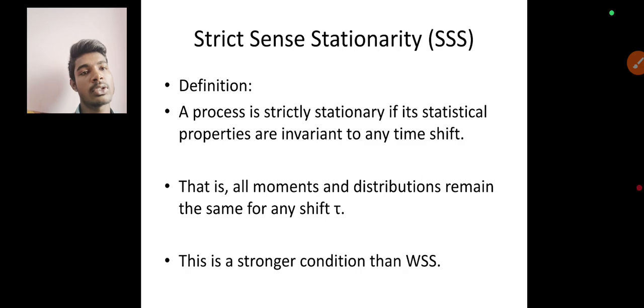Going through the strict sense stationary definition: a process is strictly stationary if its statistical properties are invariant to any time shift. That is, all moments and distributions remain the same for any shift tau. This is a stronger condition than wide sense stationary.